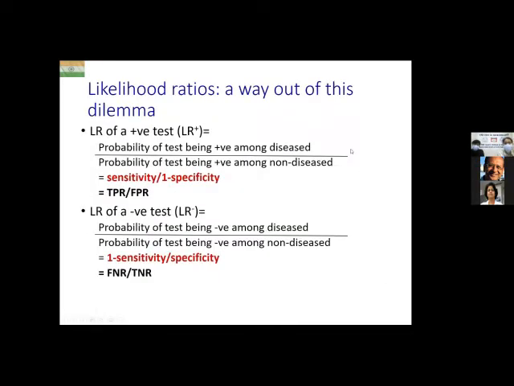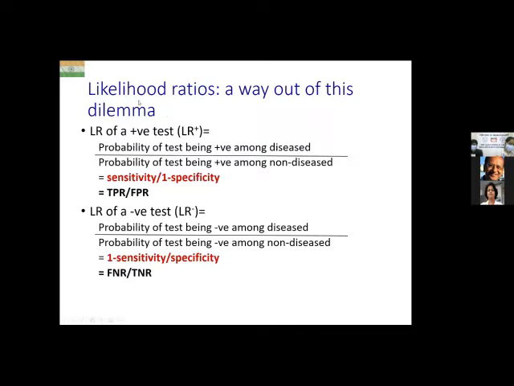Okay, so now you will say, well, you've put us in a real dilemma. You're saying that sensitivity, specificity is not useful for a clinician to make a diagnosis. Predictive values are useful. And then on the other hand, you're saying that predictive values go on changing from setting to setting depending on the prevalence. So what is the way out of the dilemma? The way out of the dilemma is something known as likelihood ratio.